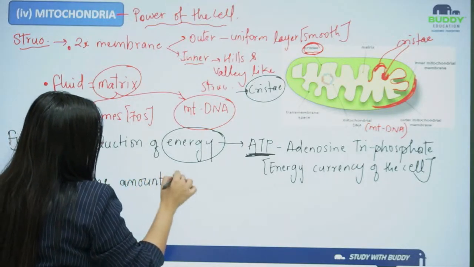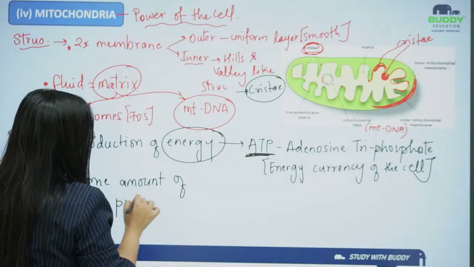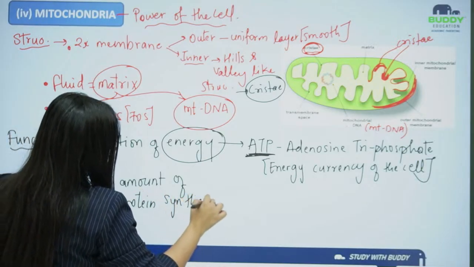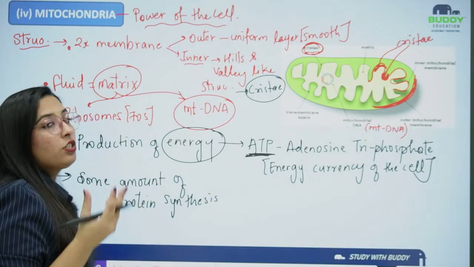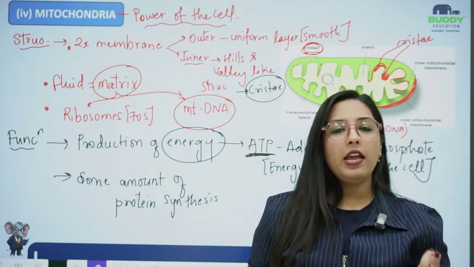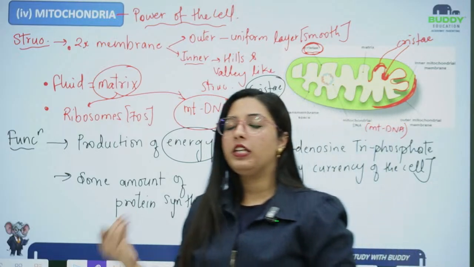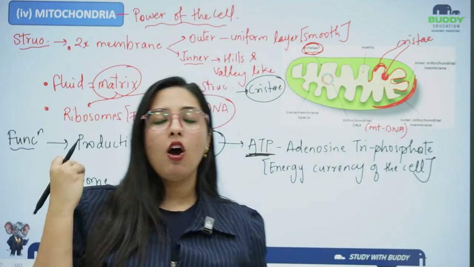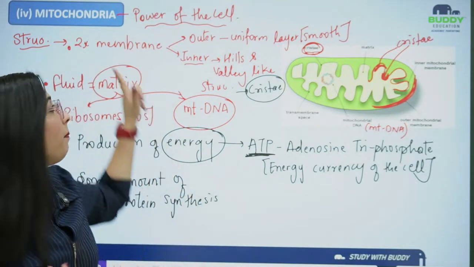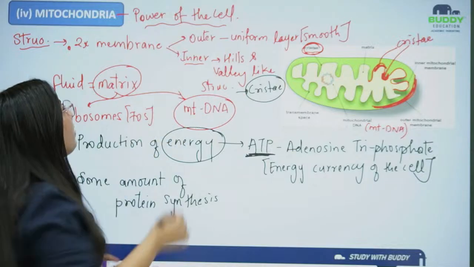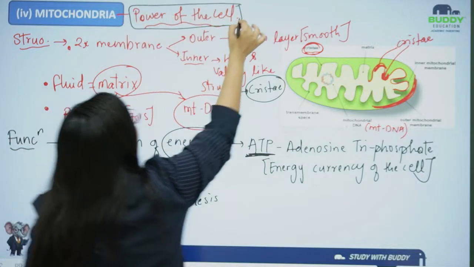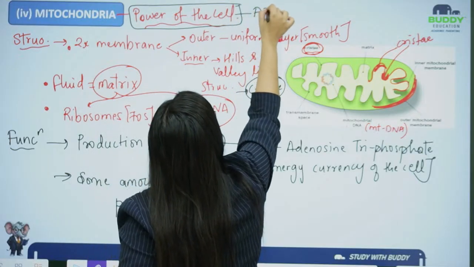Some amount of protein synthesis because of the presence of ribosomes, as ribosomes are the protein factory. Wherever there will be ribosomes, there will be protein synthesis going on inside the body. So one important thing is from the mitochondria, powerhouse of the cell. What is mitochondria? Basically mitochondria is known as the powerhouse of the cell, because it is generating energy in the form of ATP,